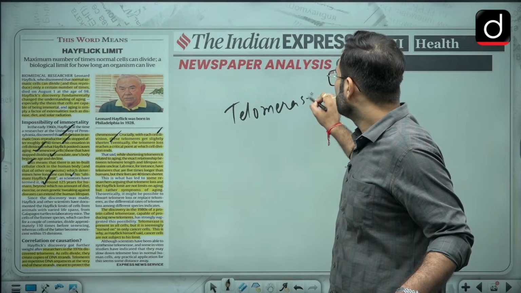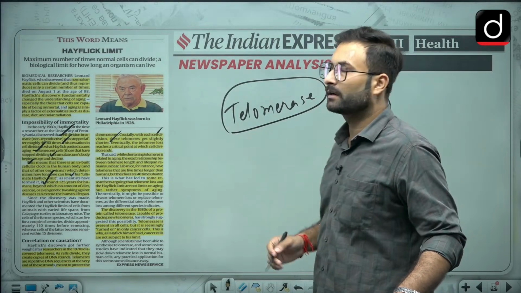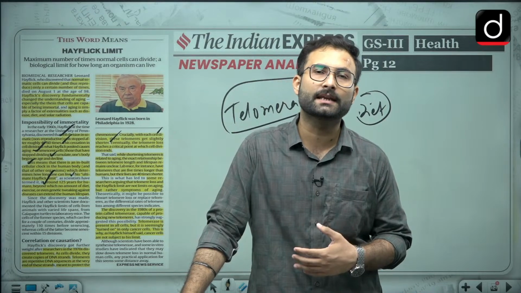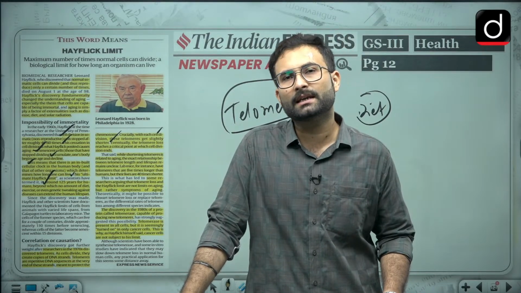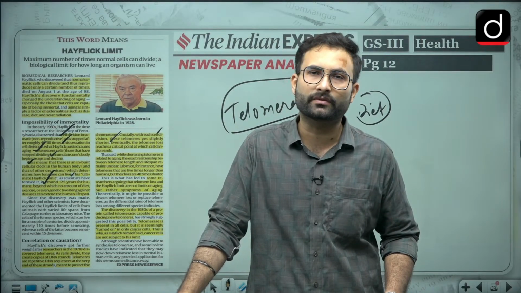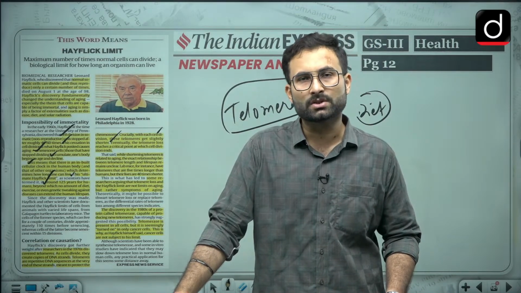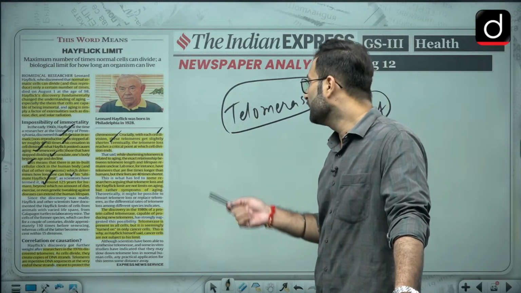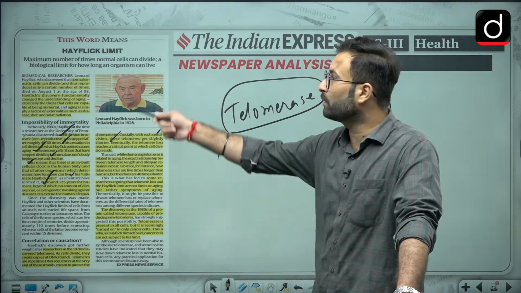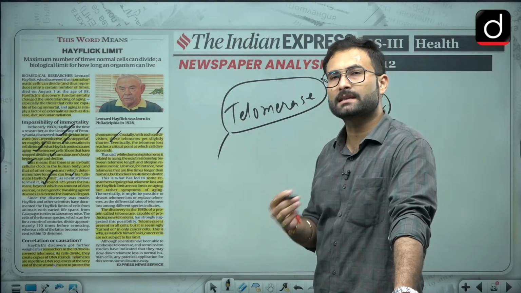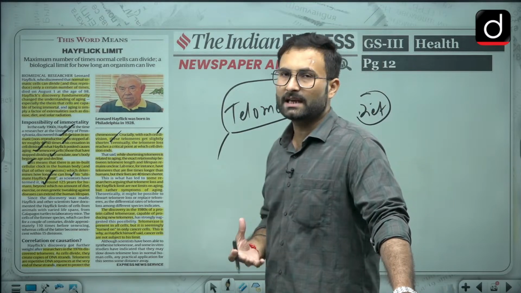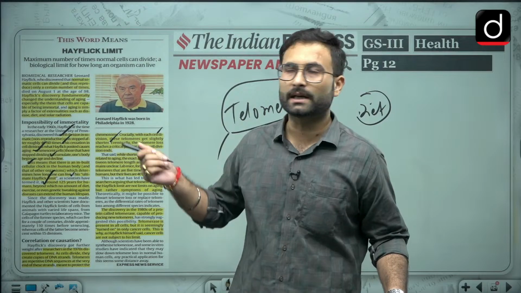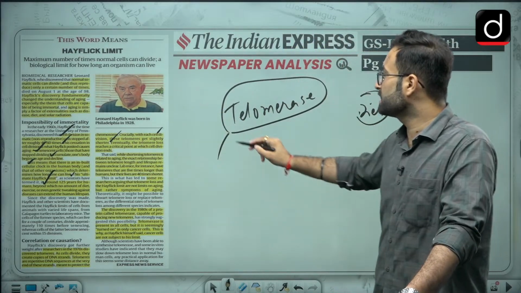Okay, then telomerase has a capability wherein it can help in cell division, or increase the cell division, but it was seen that it is most probably happening in the cases of cancer, and otherwise not. That is why Hayflick himself said that in the case of cancer, this particular Hayflick limit does not work, because in cancer the cell goes for unlimited division, because of which there is extra cell growth. So that is the exception, that is telomerase.